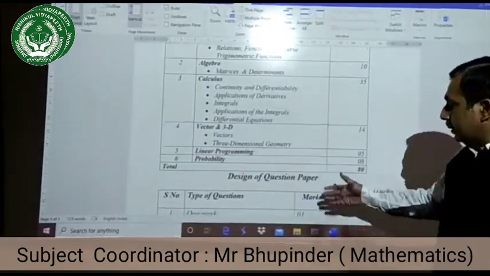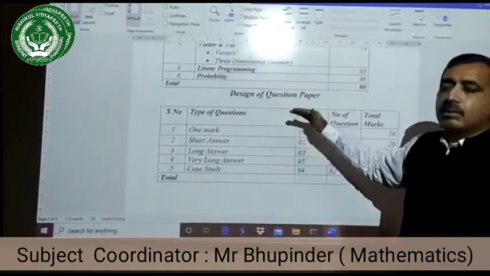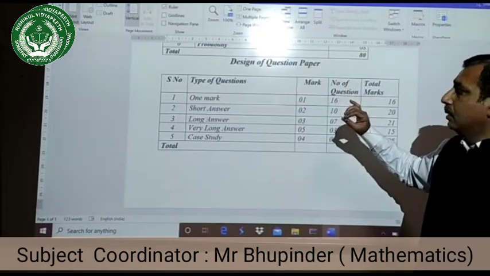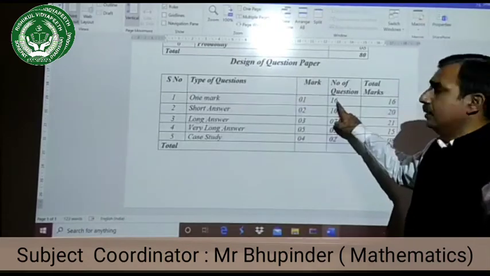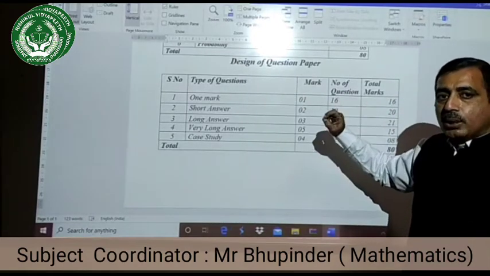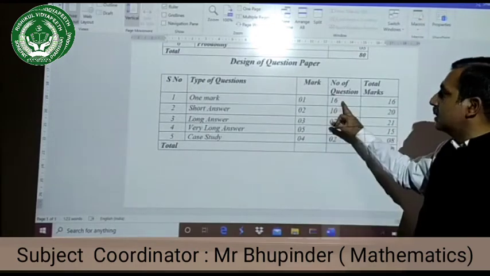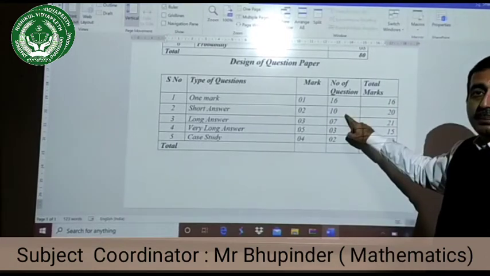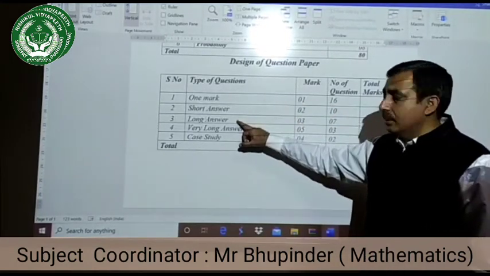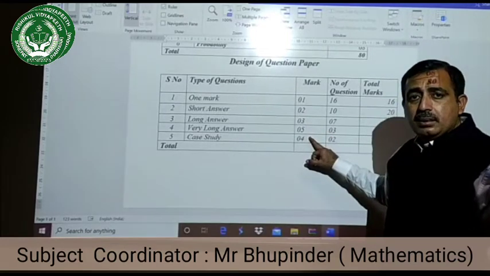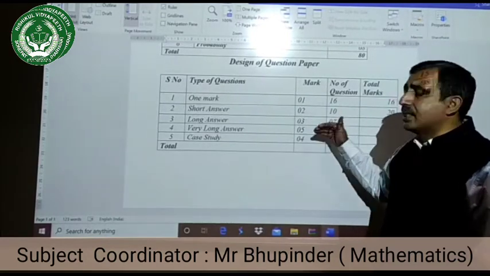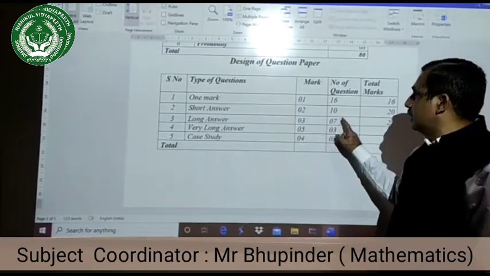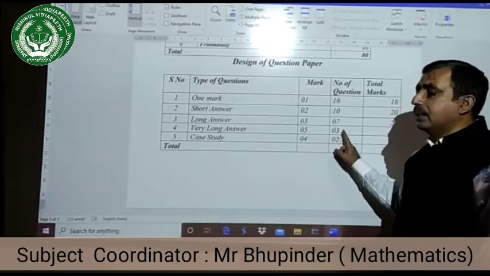If we see the new CBSE pattern, this is the design of the question paper. According to the new CBSE sample paper, now you are having 1 mark questions, and they are 16. They are not MCQ, simple 1 mark questions. Then short answer questions, they are of 2 marks, and they are total 10. Then long answer questions, they are now 3 marks and 5 marks. Previous year we were having 4 marks questions and 6 marks questions. This year we are having 3 marks questions and 5 marks questions. 3 marks questions, they are 7, and 5 marks questions, they are 3.